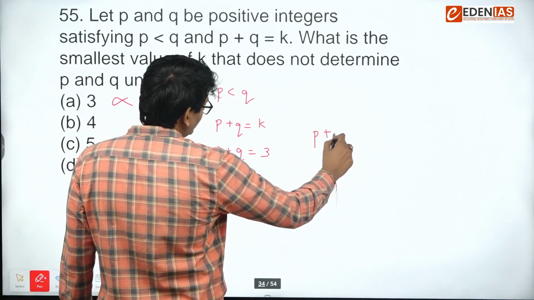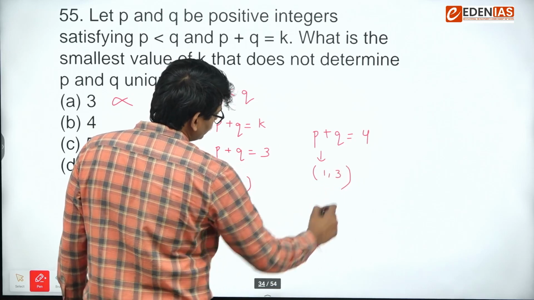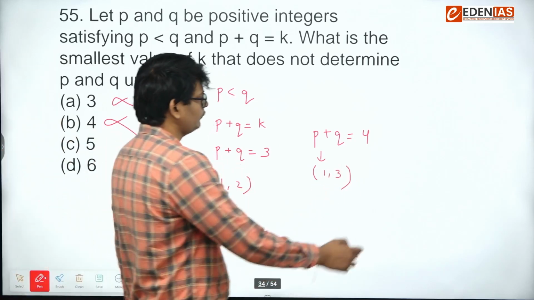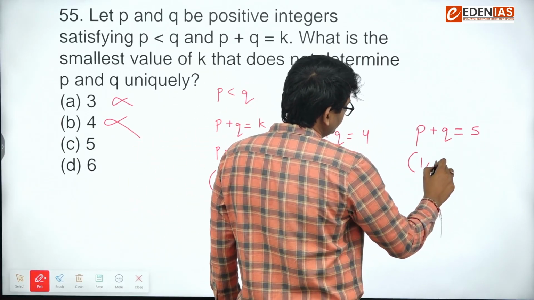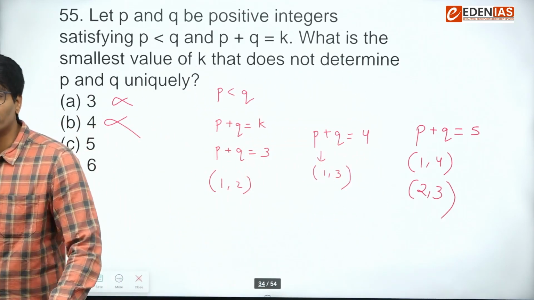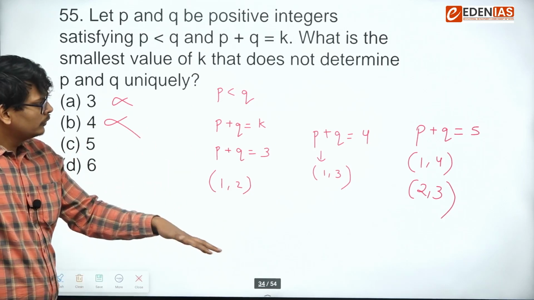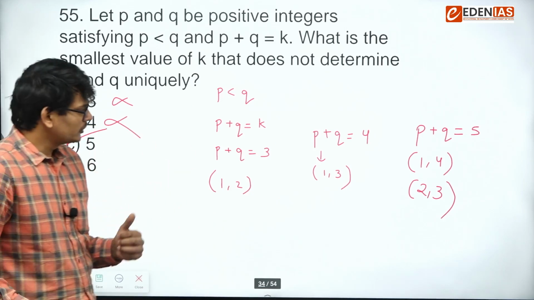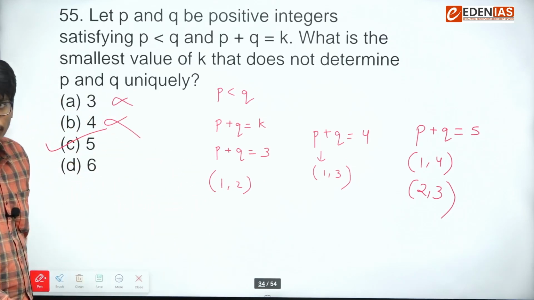If I take P plus Q as 4, I am again getting unique value of P and Q. But if I take 5, these both cases are possible, 1 and 4 and 2 and 3. So we are not getting unique values of P and Q, and that's why the answer is 5. So question was direct. You have to just put the values from the options and find out the values of P and Q.